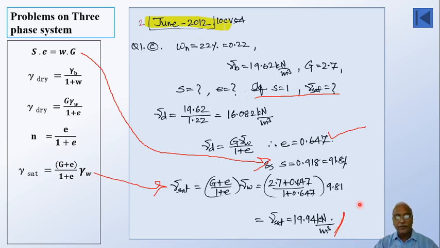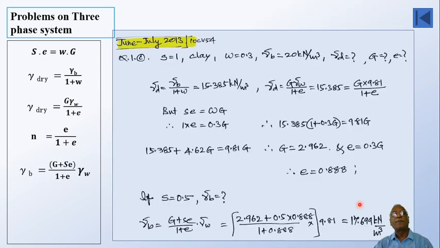Okay, we'll go to the next problem. Here there is one more. Again, it is June July 2013. 10 CV54 is the code. Question number 1C it was.